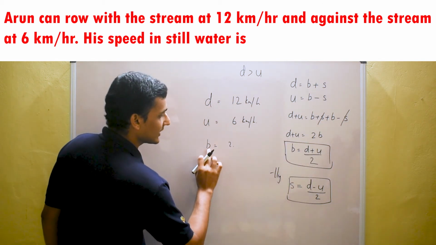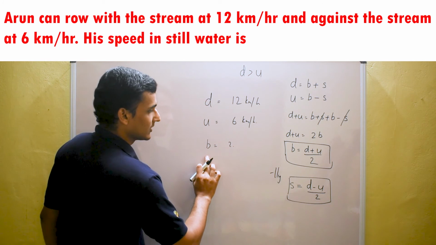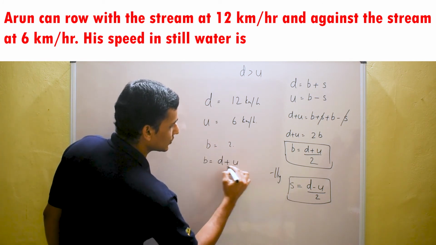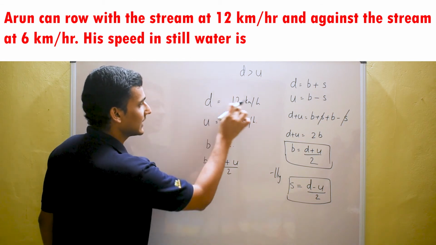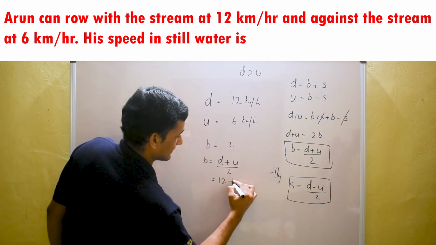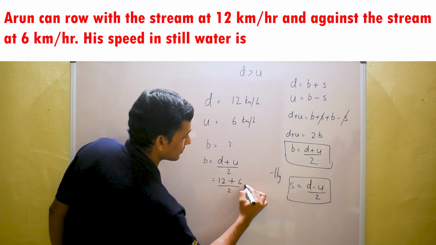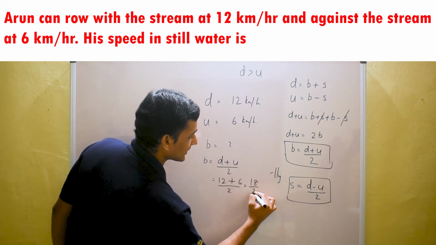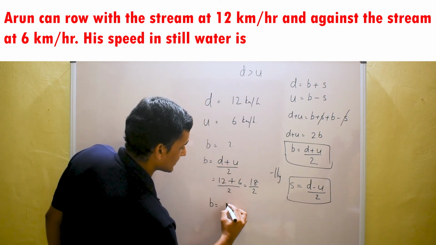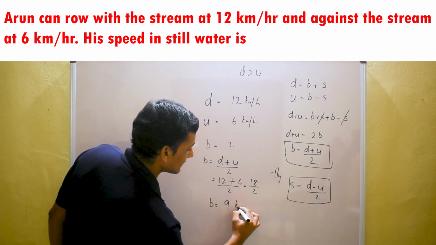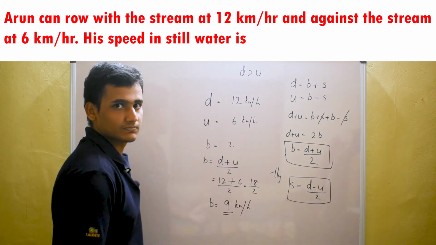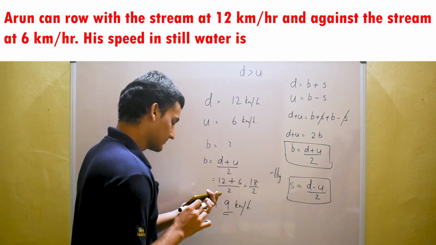Here we need to find the speed of the boat. b is equal to (d plus u) by 2. Here d and u is given. 12 plus 6 by 2. 18 by 2. Your answer will be b is equal to speed of the boat is equal to 9 kilometer per hour. Let's go for the next question.